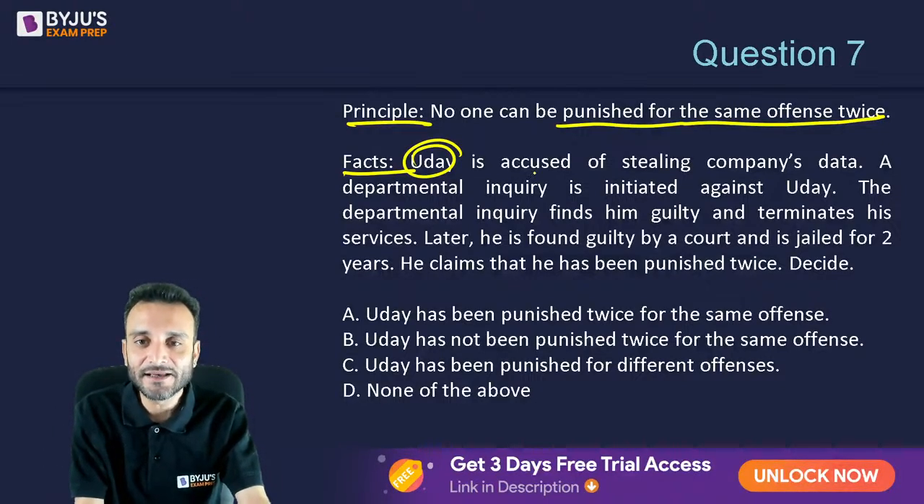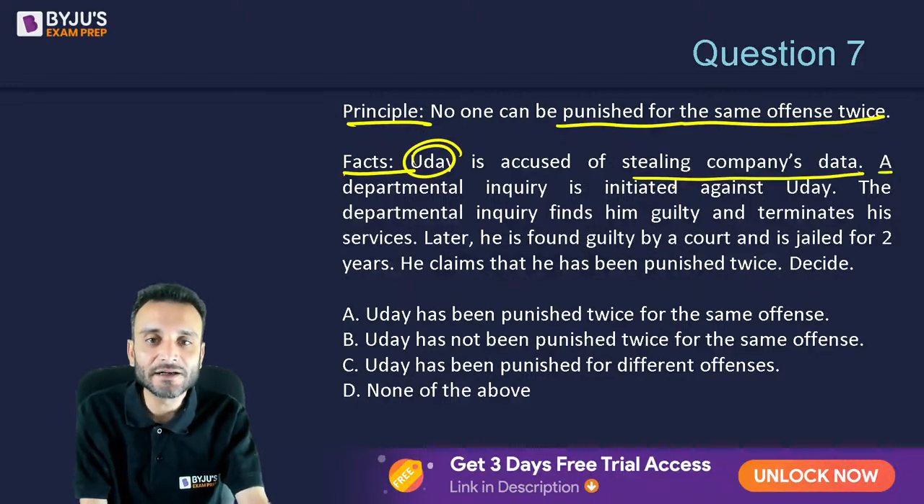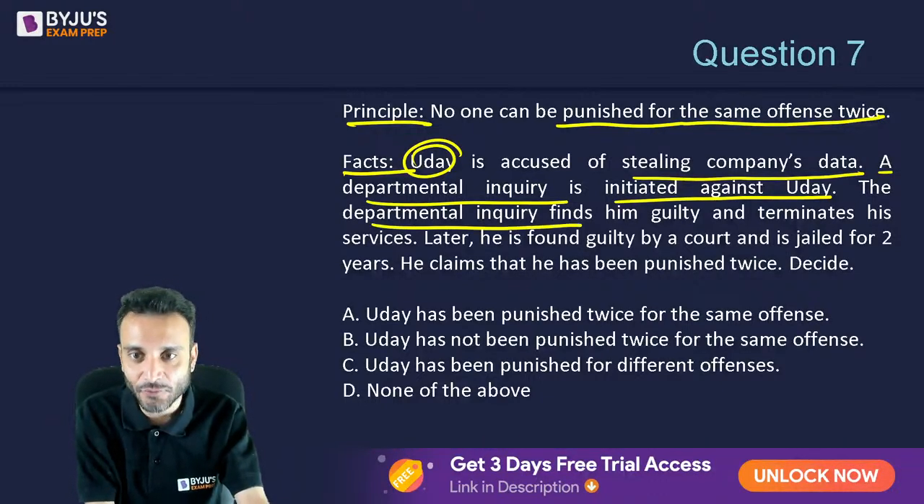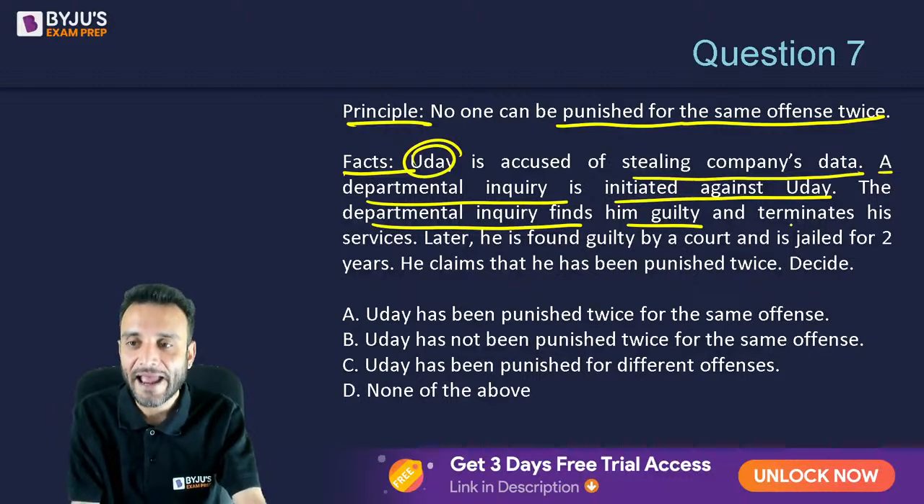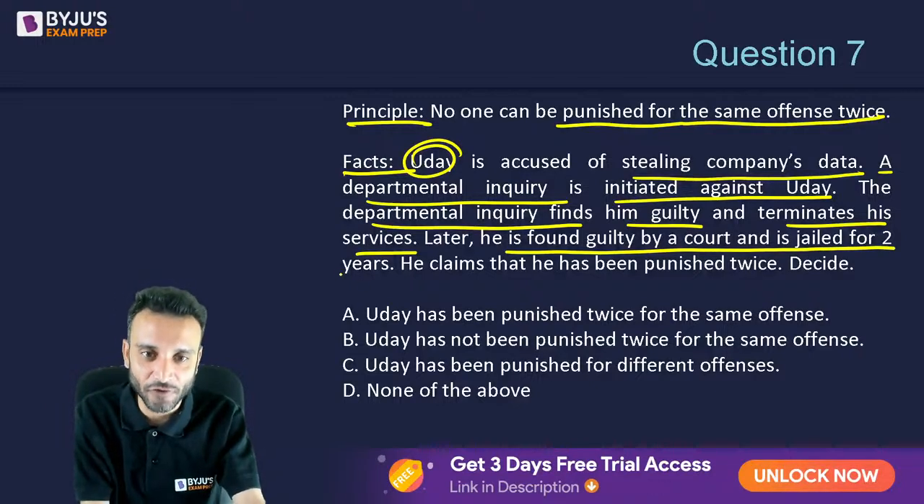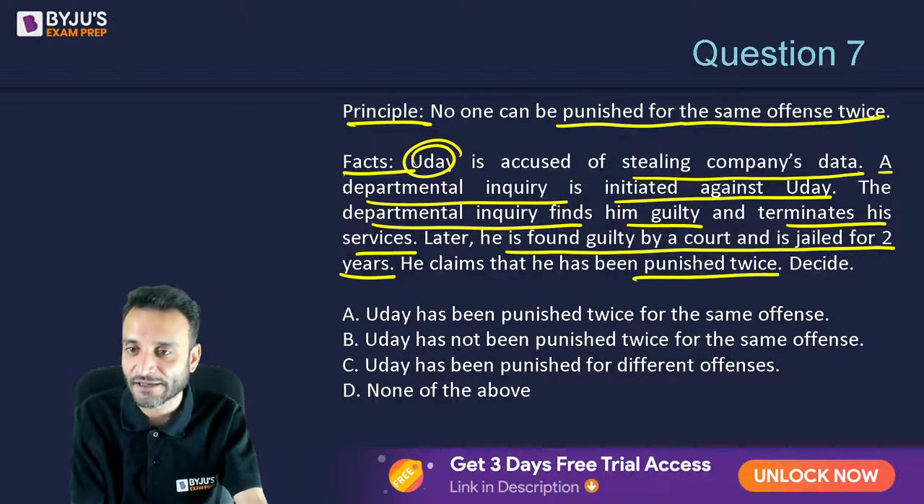उदय is accused of stealing company's data. A departmental inquiry is initiated against Uday. The departmental inquiry finds him guilty and terminates his service. Later on, he is found guilty by a court and he is jailed for 2 years. He claims that he has been punished twice.